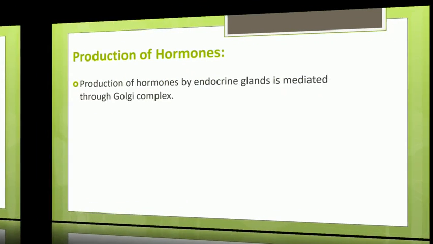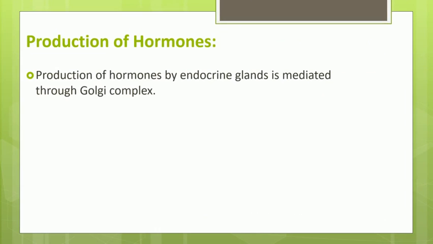Next, a very important function of the Golgi complex is production of hormones. We know that hormones are secreted by the endocrine glands. What are endocrine glands? They are the ductless glands. So in these ductless endocrine glands, the synthesis of these hormones takes place in the Golgi complex.